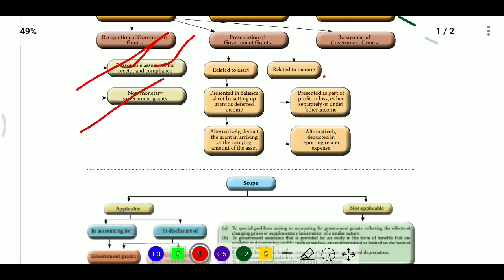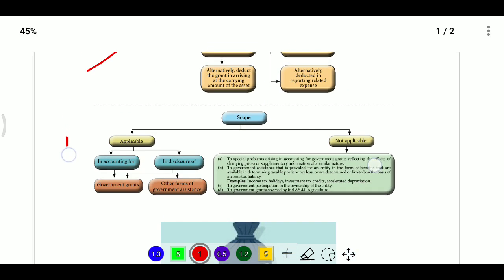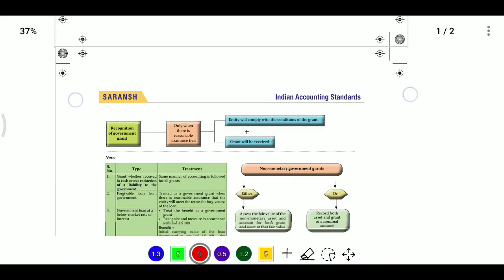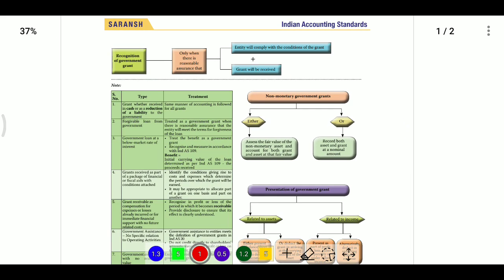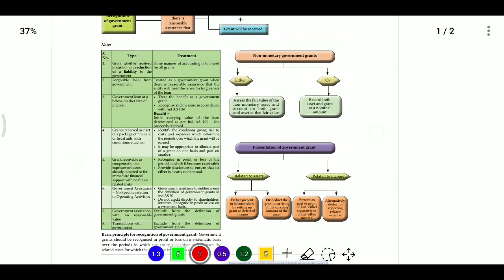Now how can we account for these grants? Accounting of government grants related to assets. Here we are receiving the grant for assets. How can we recognize and present the government grant related to assets? Firstly, it means a grant given by the government to an entity, and the reason is to purchase or construct long-term assets.